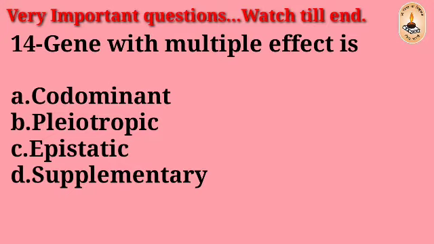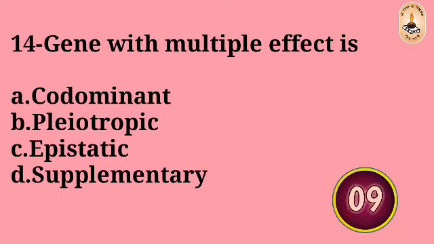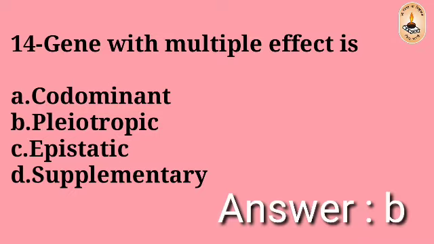Question number 14: Gene with multiple effect is codominant, pleiotropic, epistatic, supplementary. The right answer is B, pleiotropic.